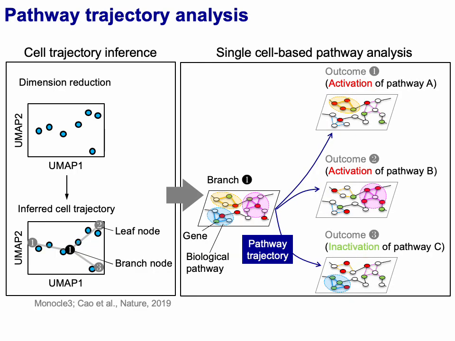We proposed to analyze the regulation of biological pathways along the inferred cell trajectory. We identified the impact on pathway regulation for each vertex on the inferred trajectory. As a result, we can explain an inferred trajectory from a branch node to a leaf node in terms of the impact of a drug on biological pathways. Therefore, the pathway trajectory analysis provides information on the transient effects of a drug along the inferred cell trajectory.